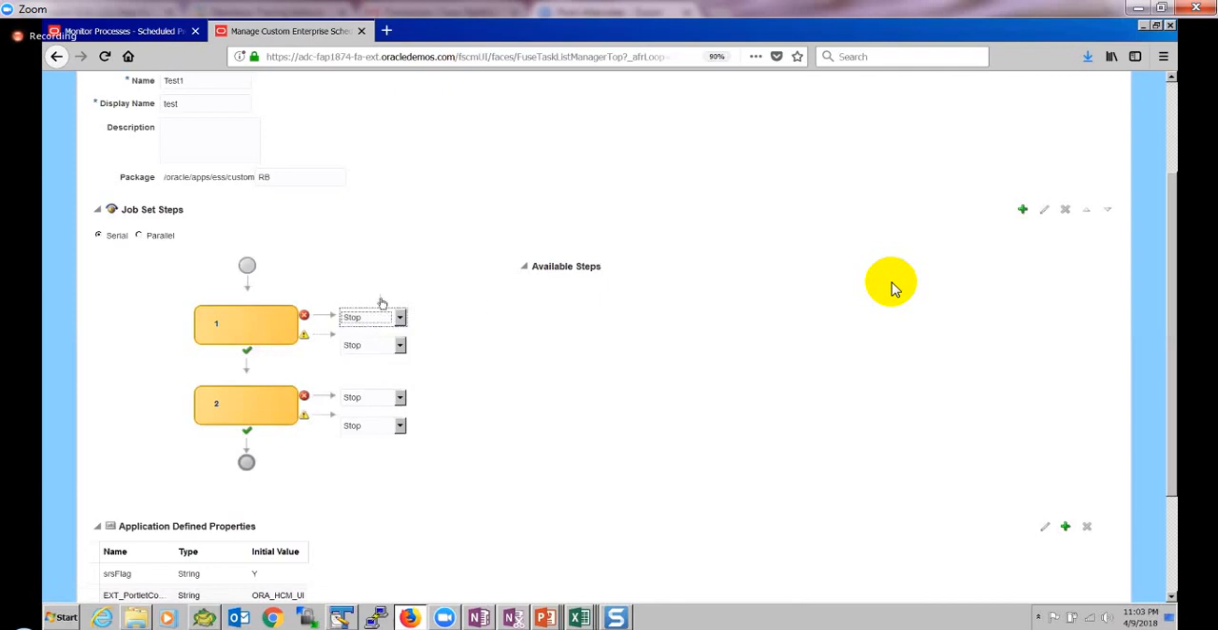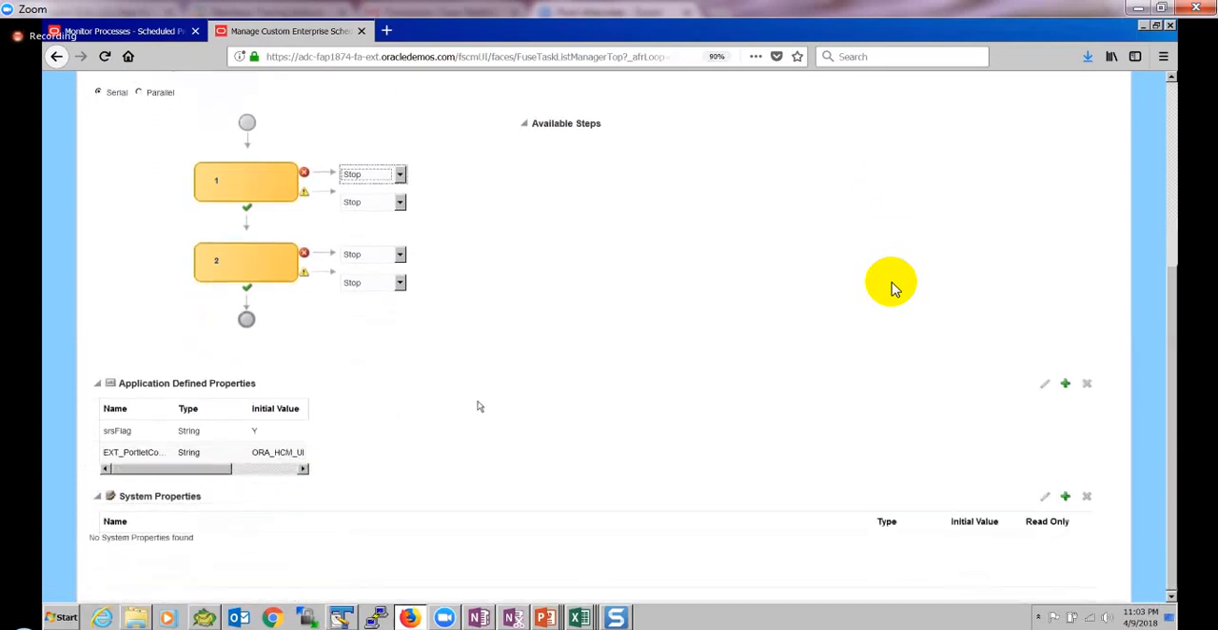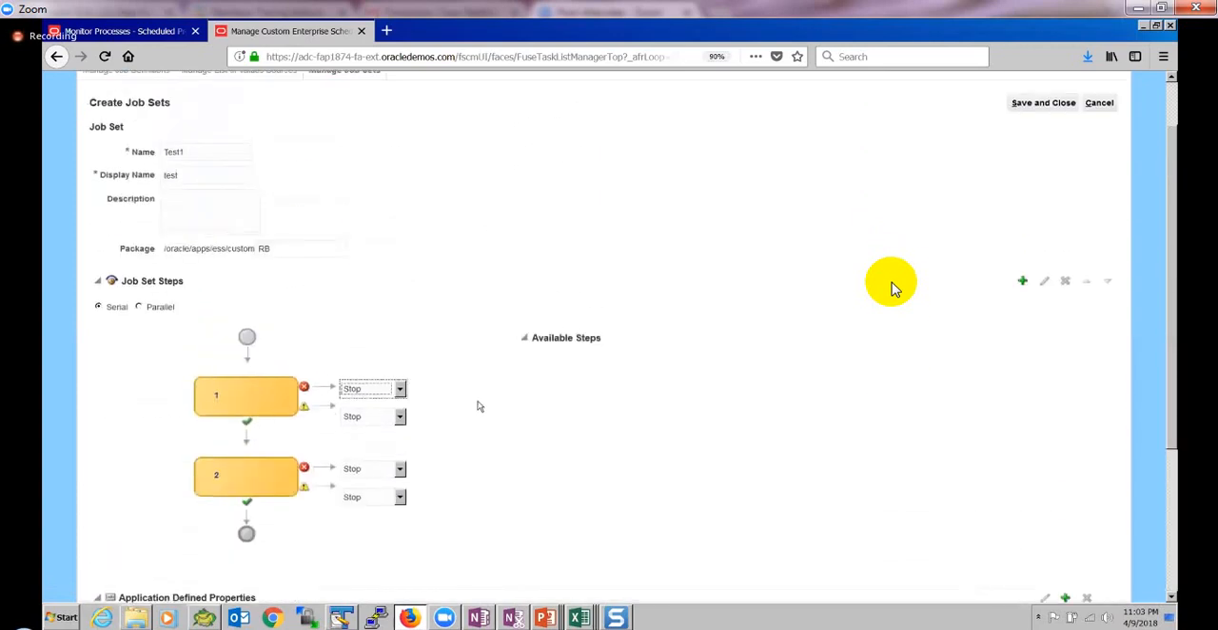So it's about success, warning, and error, and how the control should be. Success always goes to the second step if you go serial, and we can go with complex job sets, a combination of serial and parallel as well. I will try to demonstrate it tomorrow. If there are incompatible programs, it will be advisable to go with the request set.